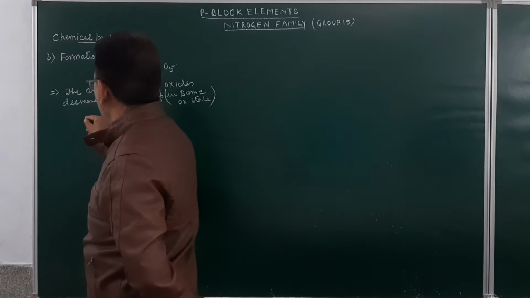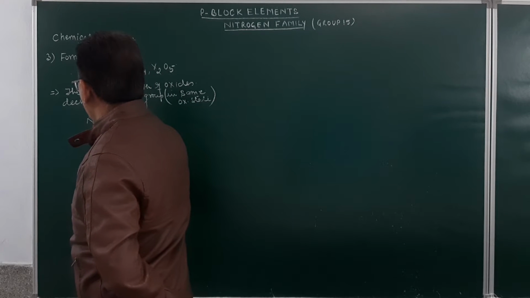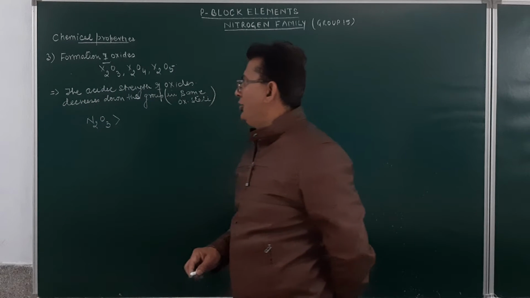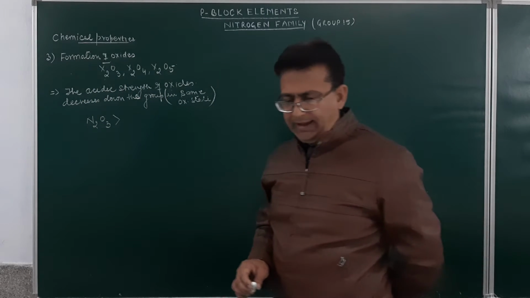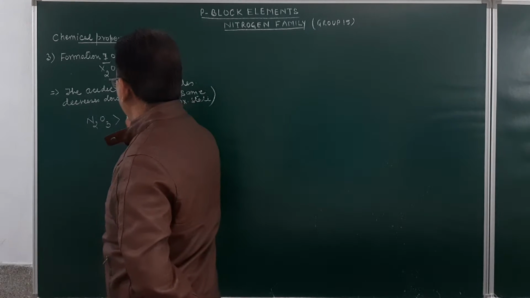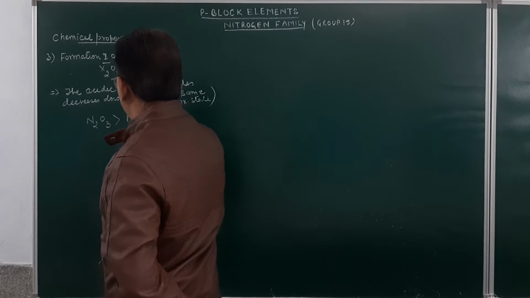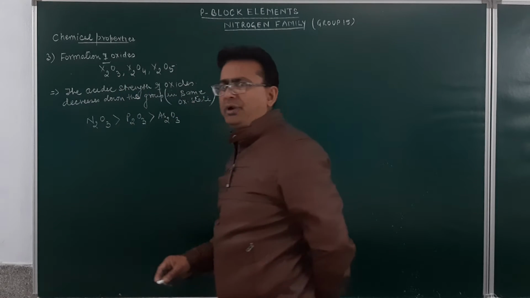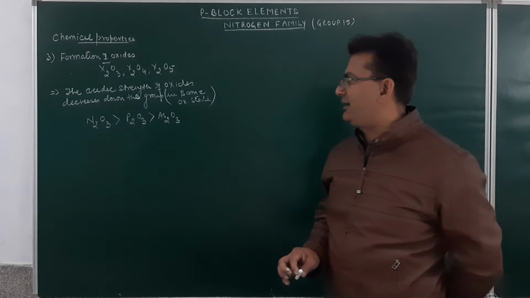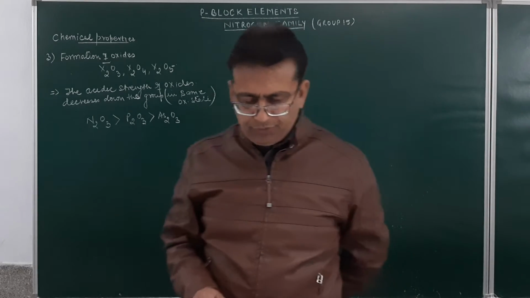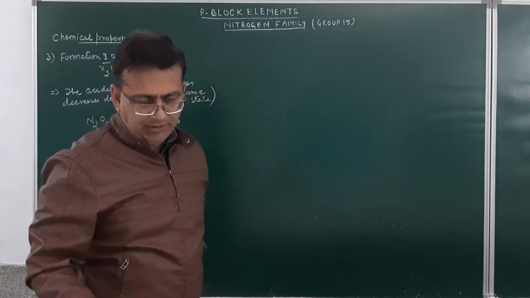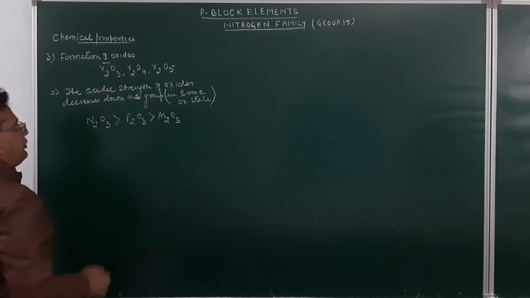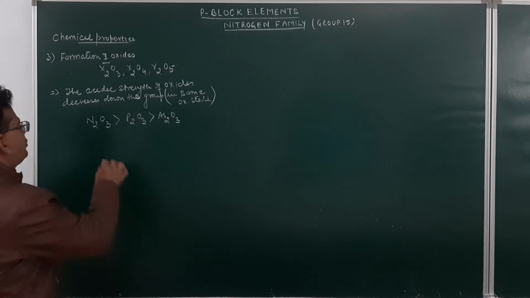Likewise, nitrogen trioxide N2O3 will be more acidic as compared to P2O3, which will be more acidic as compared to arsenic trioxide. Here the oxidation state of nitrogen is plus 3: 2x minus 6 equals zero.